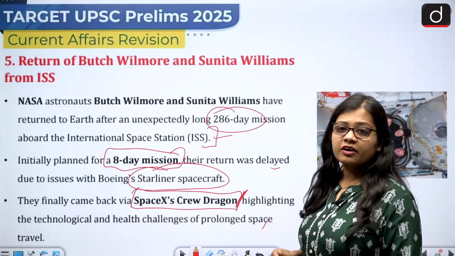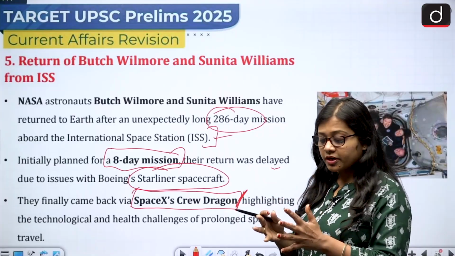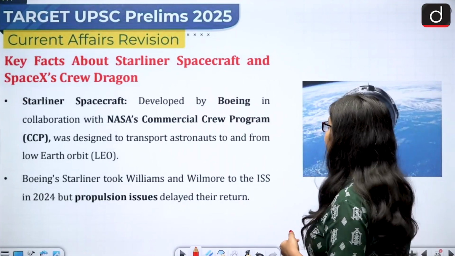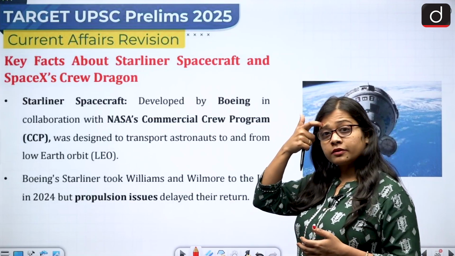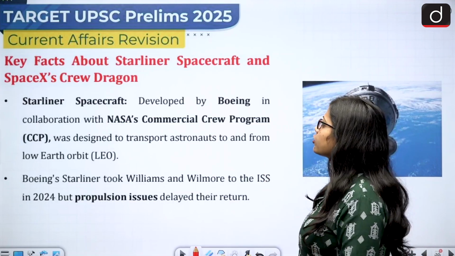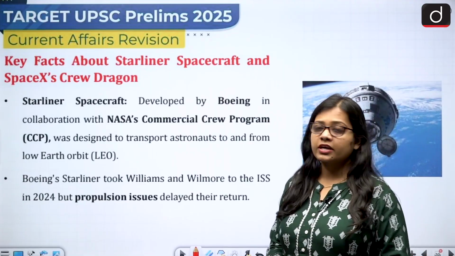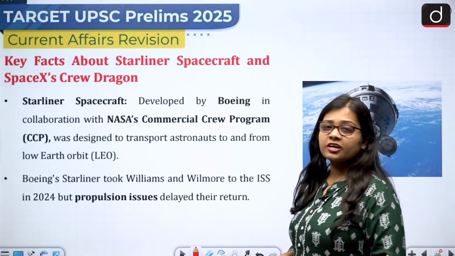prolonged space travel. So when an astronaut or a person remains in space for such a long period of time, what are the health impacts that can be seen? So we will be looking into it. Now, key facts about the Starliner spacecraft and SpaceX Crew Dragon. First is the Starliner spacecraft.